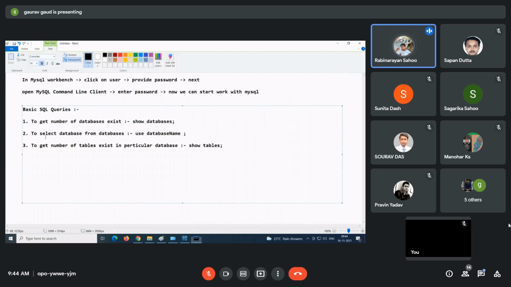So to fetch all data of a table, I guess this is the only query you are aware of. So what is that?